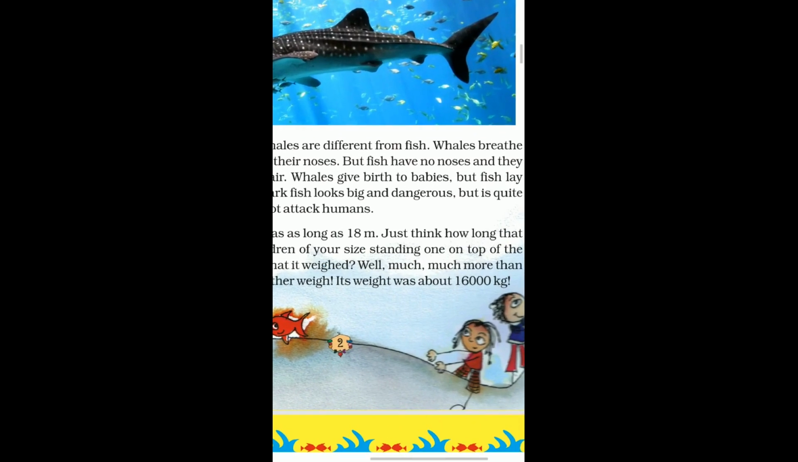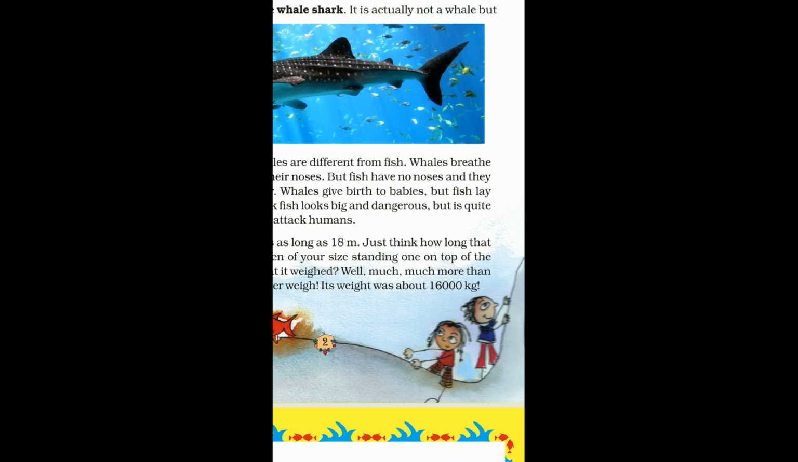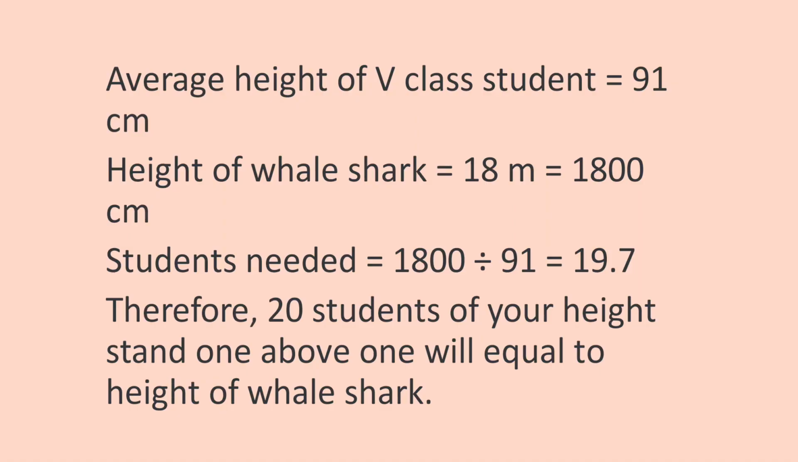And the weight of the whale shark is 16,000 kg, and you need to find out how many children of your weight, from your class and your age group, will be equal to 16,000 kg. You need to find this out. The average height of a 5th class student is 91 centimeters. What is the average height? As you have lots of students in your class and many of you have a height of 91 centimeters, I have taken the average height of a class 5 student as 91 centimeters.